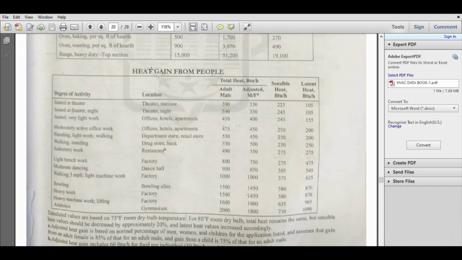We have to take sensible heat and latent heat from the heat gain from people. Here you have to take office, hotel, apartment. The sensible heat is 245 BTU per hour and latent heat is 155 BTU per hour. Actually ours is a classroom, but classroom is not there here, so you have to take this value: office, hotel, apartments, 245 sensible heat and latent heat 155.